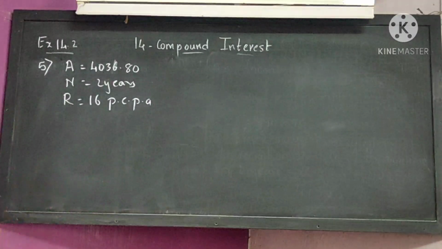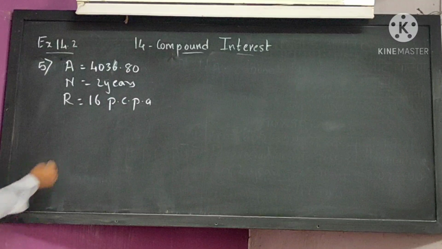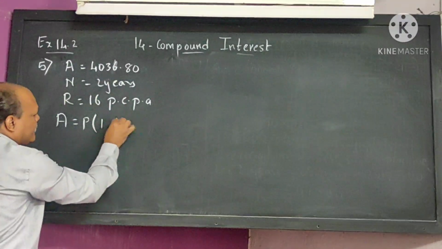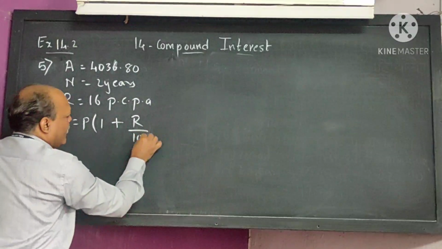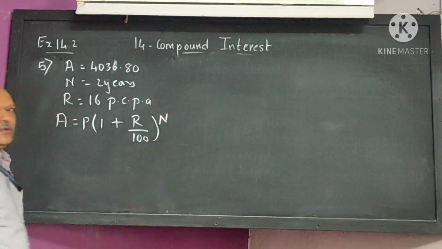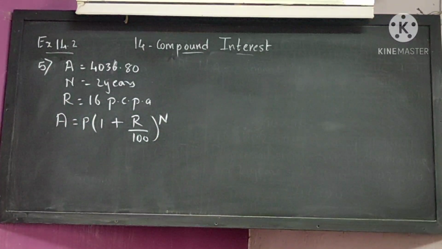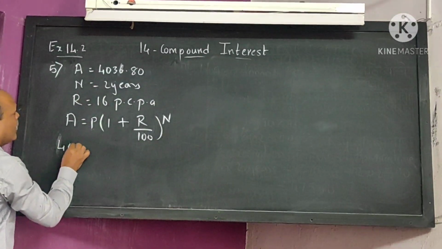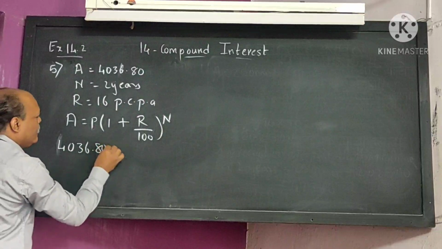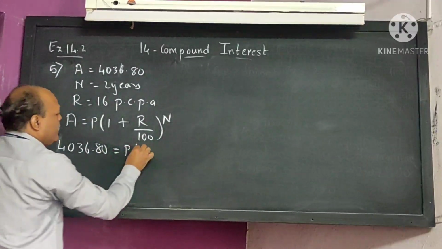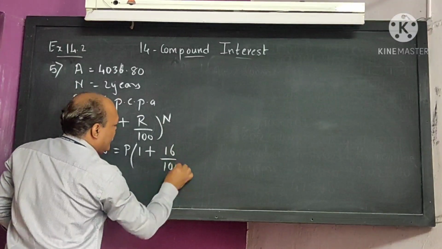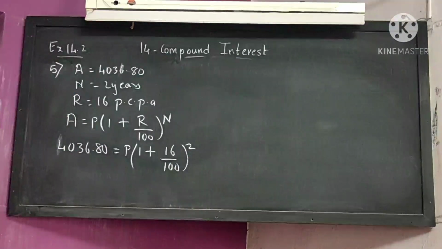For finding the compound interest, first of all we are finding the principal. The amount formula is P bracket 1 plus R upon 100 bracket raised to n. The amount is given to you 4,036.80 is equal to principal. We have to find 1 plus R, given to you 16 upon 100, and n is given to you 2. I hope all of you understood here.